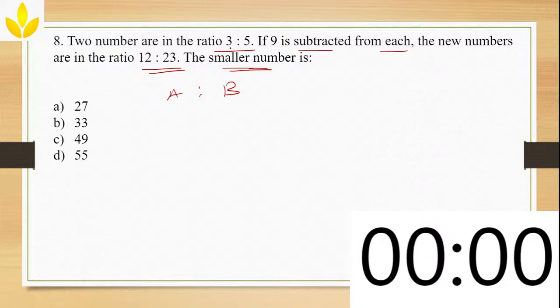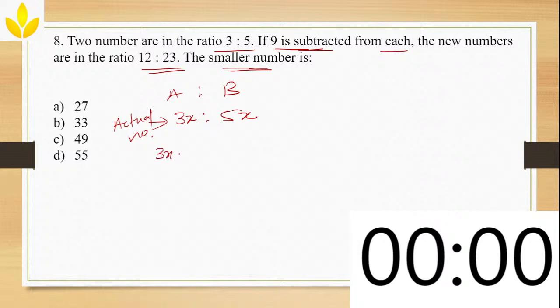And what's the ratio? The ratio is 3:5. Now what do I have to do? I have to subtract 9 from these numbers. So if I have to subtract, I cannot subtract A minus 9. So since I already know the ratio, I'll multiply this with some constant number x. This becomes my actual number. Now the A value is 3x, B value is 5x. From this I can subtract 9.